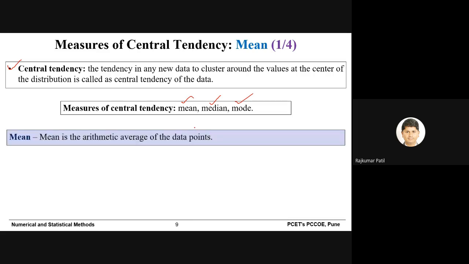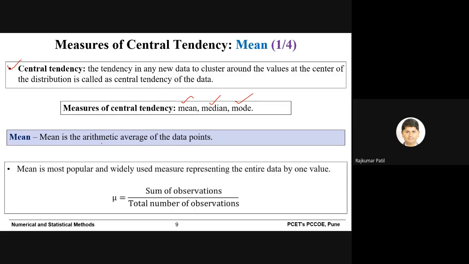So let's start with the mean. Mean is simply the arithmetic average of the data points. 5 subjects, take the average, and that will be the mean. This is the widely used measure, and generally the mean is denoted by the symbol mu.